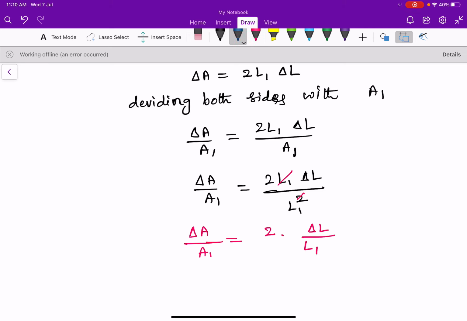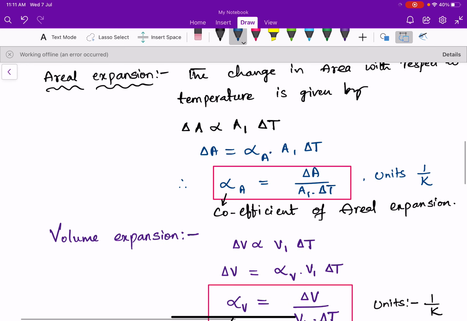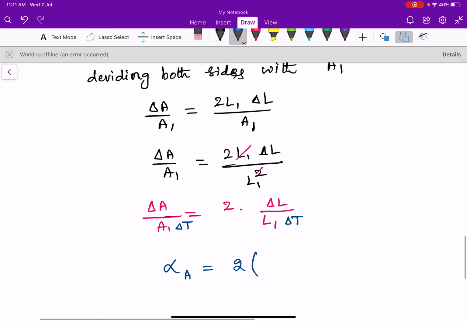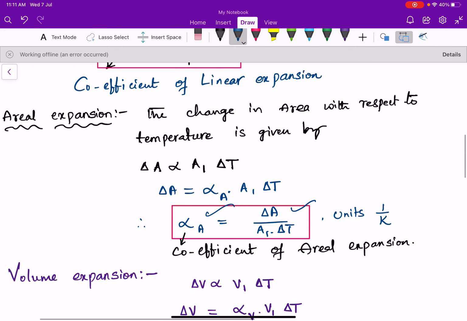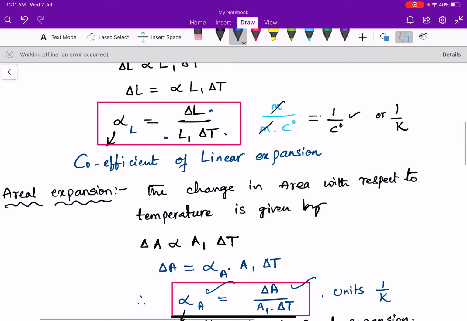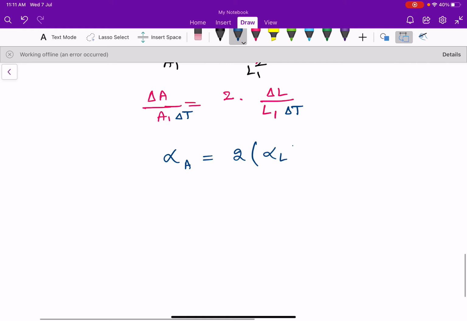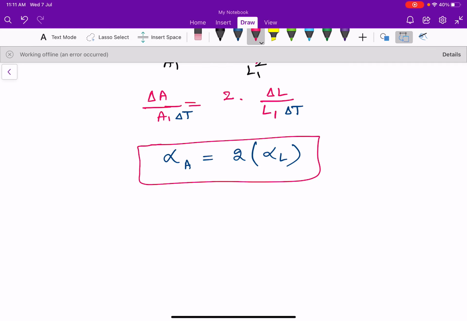I am dividing both sides by delta T. So here delta A by A1 into delta T is nothing but alpha A, the coefficient of areal expansion, which is equal to 2 times delta L by L1 into delta T. Here delta L by L1 into delta T is nothing but alpha L. So the relation between the coefficient of areal expansion and linear expansion is alpha A is equal to 2 times alpha L.